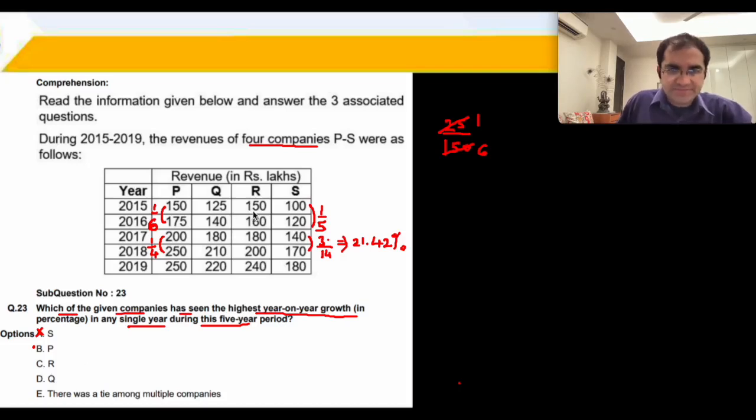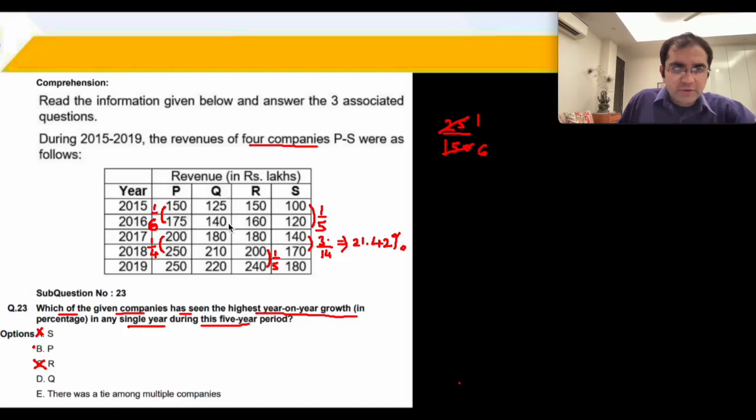R पे आ जाते हैं. Large increase 20 upon 160 is 1/8 is 12.5%. ये large increase है. 40 upon 200, sorry, yeah, over here 40 upon 200, 200 to 240 is an increase of 40. 40 on a base of 200 is 1/5. तो again 1/5 is not working. तो ये आपका R is also gone. Q check कर लेते हैं.